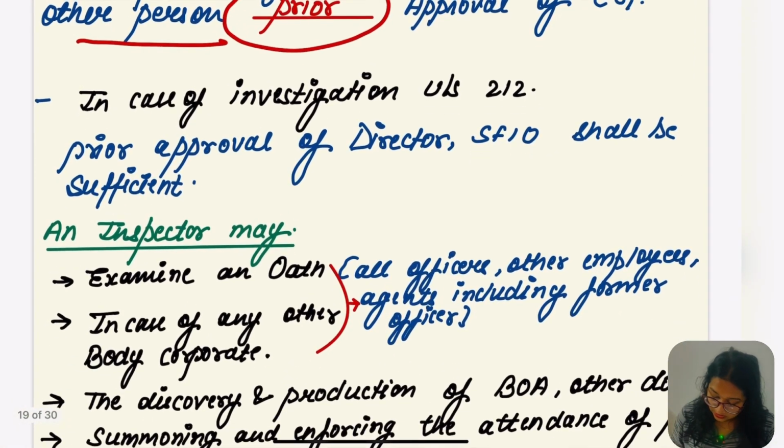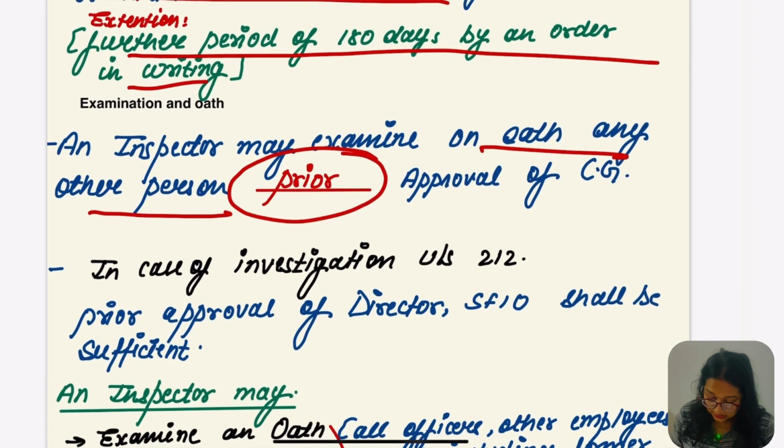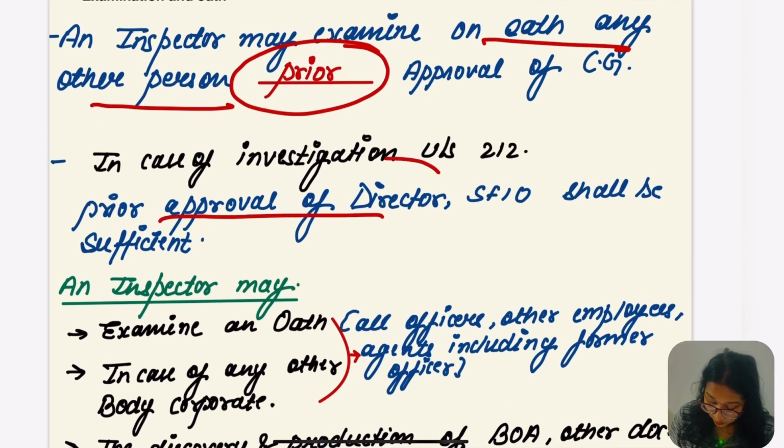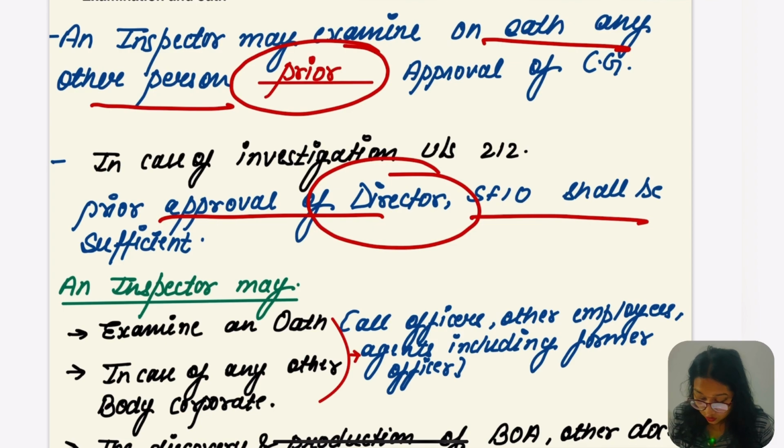In case of investigation under section 212, what was section 212? Do you remember? SFIO, Serious Fraud Investigation Office. In this case, when the examination on oath is taken by the inspector, the inspector has to take the prior approval of the central government. But in case of 212, the prior approval of the Director, SFIO shall be sufficient.